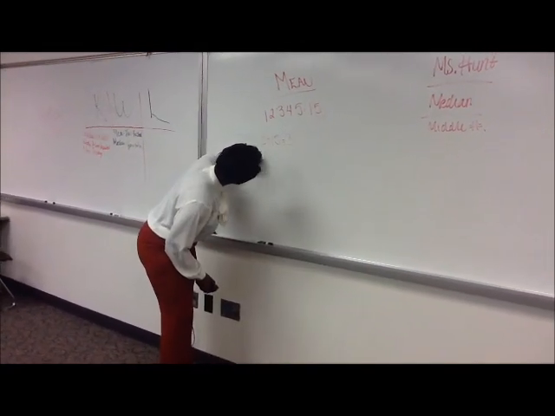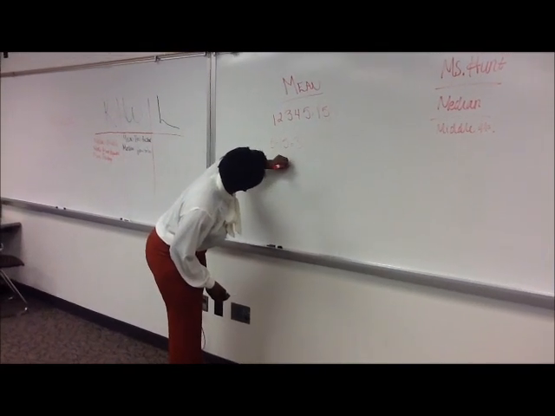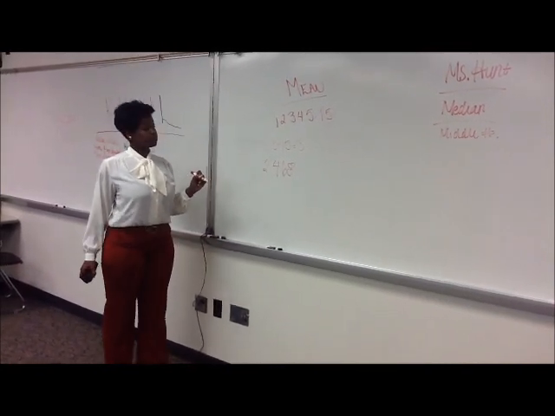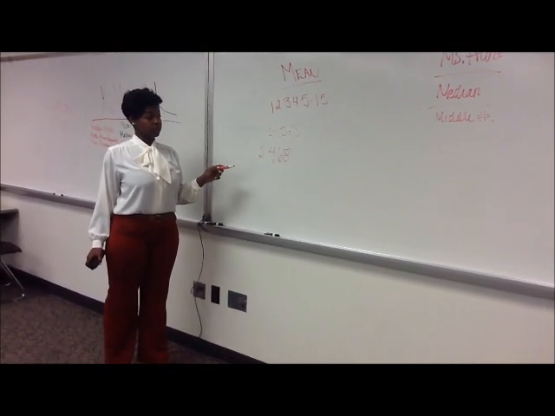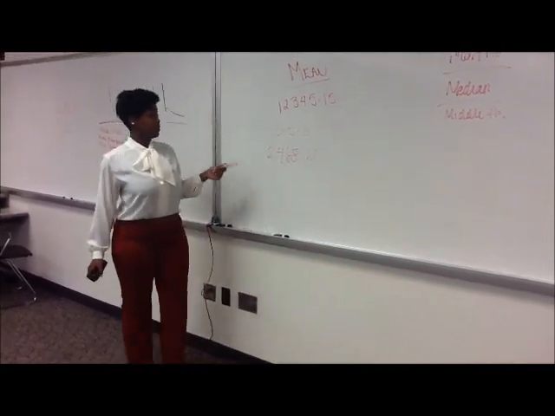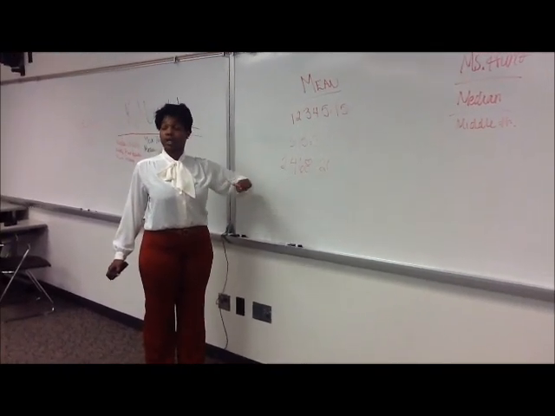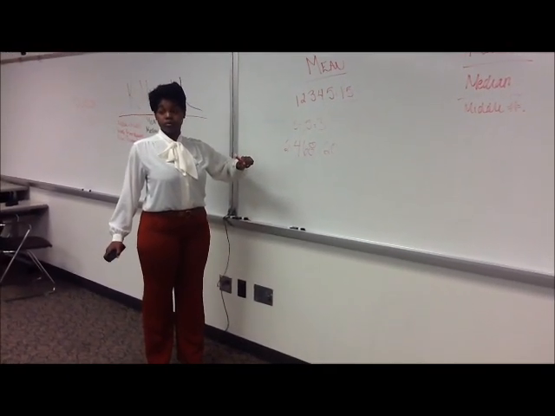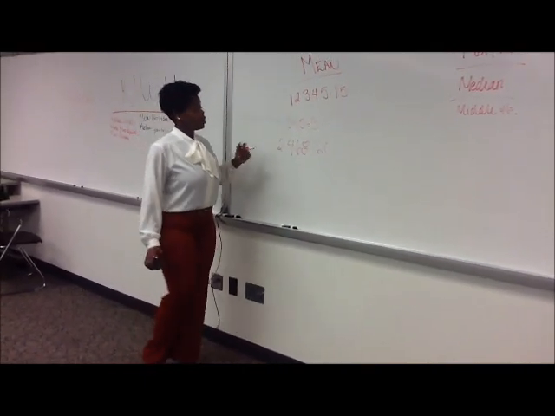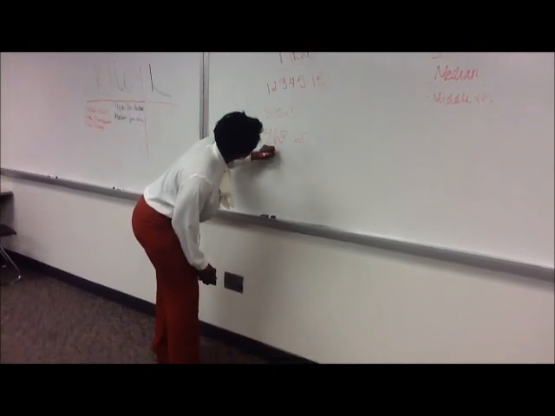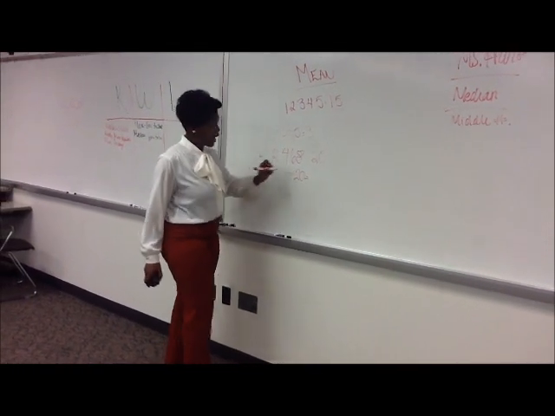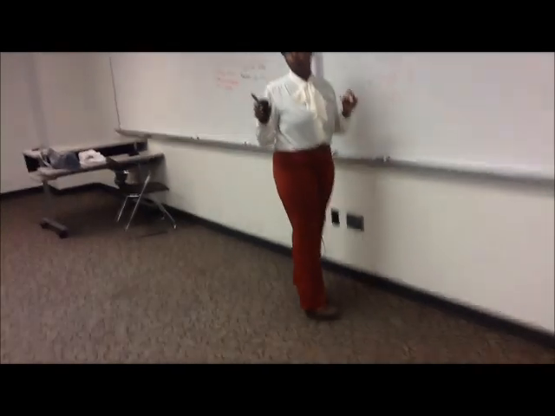We're going to do 2, 4, 6, 8. Can y'all add that up for me? Okay. 6, 12, 20. 20, okay? Good job. Thank you. So the sum of this will be 20. And what you'll do now is what, class? You take 4 and divide it into 20. Because why do you take 4? Because that's how many numbers we have. So we'll do 20 divided by 4. And that'll give you what, class? 5. Okay.